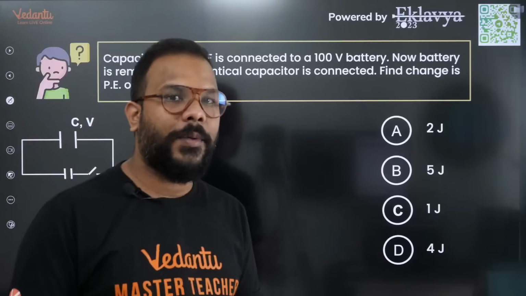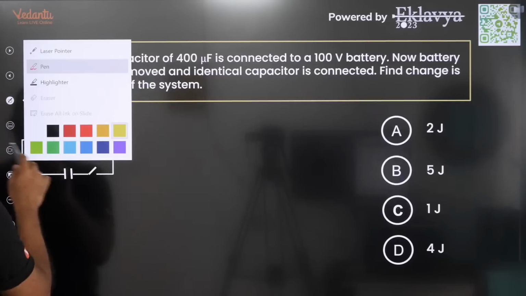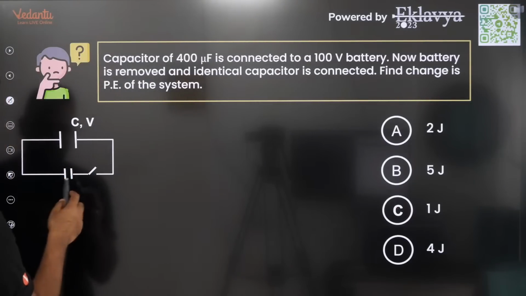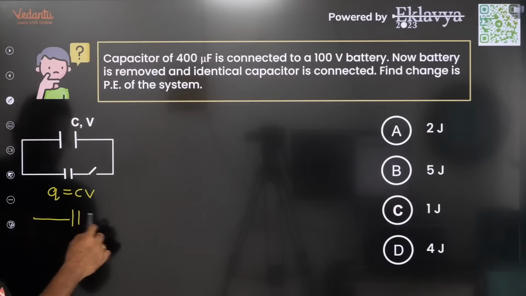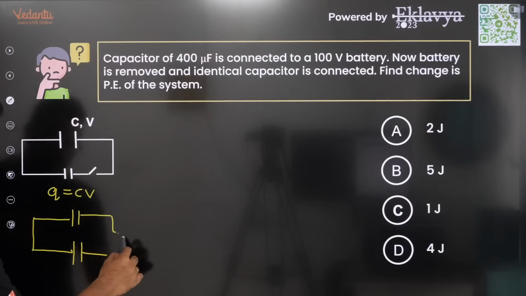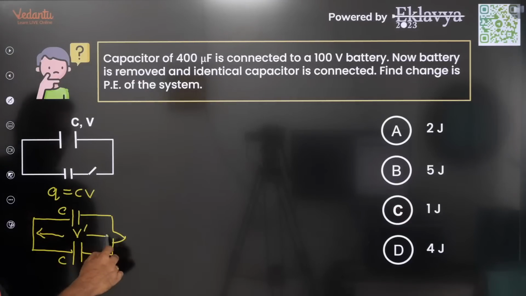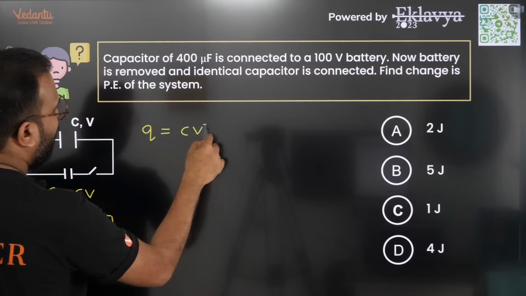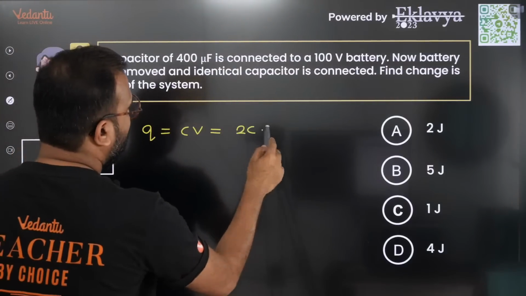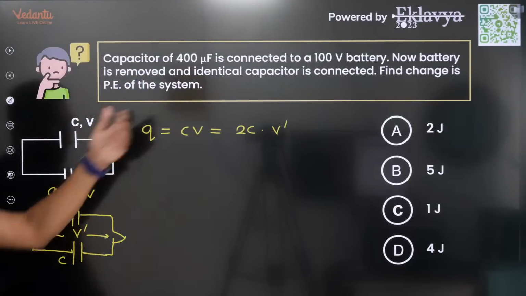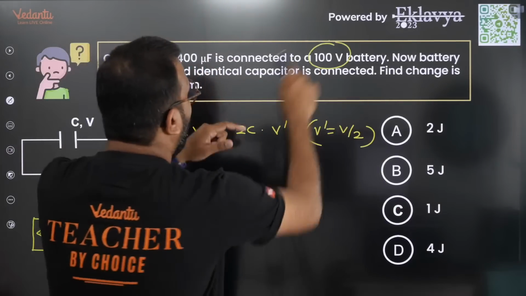To solve this question you will never put the values of C and V in the beginning, always remember that. That's how it becomes easier and faster. In the beginning you know that the charge here is C into V. When you connect another uncharged capacitor, a common potential, say V dash, will be achieved. The total charge, which was CV in the beginning, now with C and C both in parallel, 2C is the overall capacitance and V dash is the new common potential, which comes out to be half of the original potential, 100 volts.